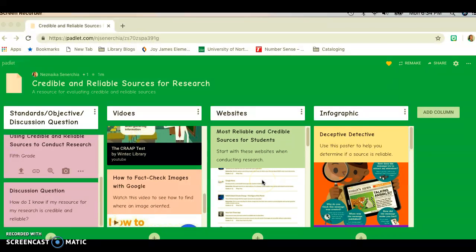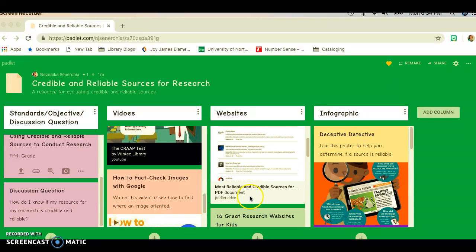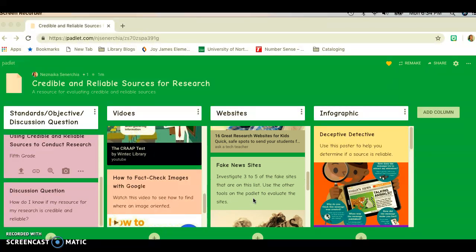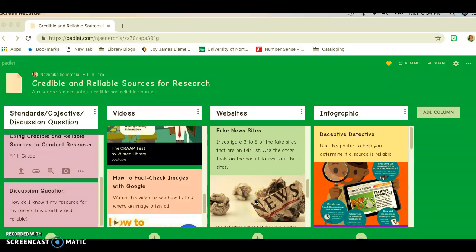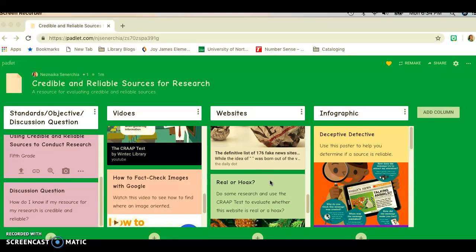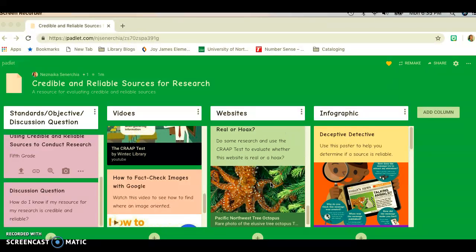Now, we also have some websites for different sources that they can use. 2 of those, and another one that has a place where you can go to look at fake news sites, and this way they'll investigate 3 to 5 of those fake sites and use some of these tools that are already on the Padlet to evaluate those sites. And the last website that I have on here is an assignment that I want them to look at, and I want them to use the CRAP test to evaluate whether the site is real or a hoax, and they need to justify their answer.